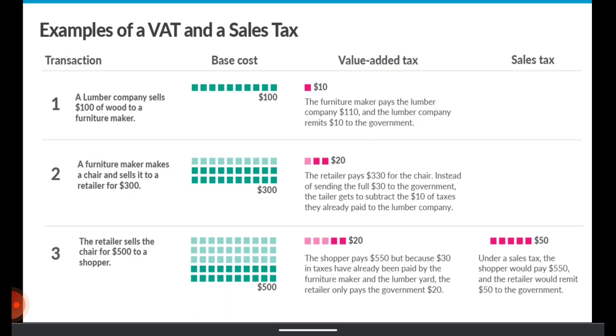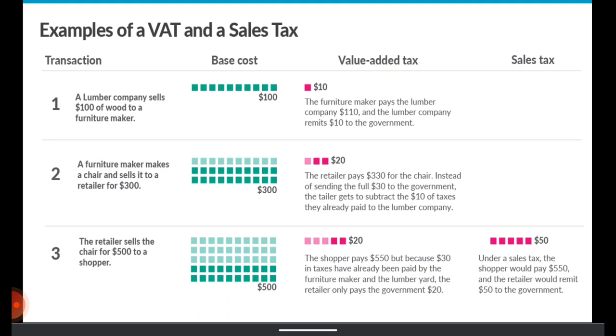So he would only pay the tax authorities $20, because remember, if he paid the full amount of $30 to the company, then it means that effectively he paid $10 extra to the sales tax authorities. But remember, the main intent of the value added tax is to transfer or pass on the burden to the end consumers.